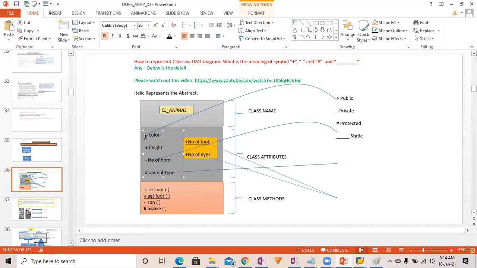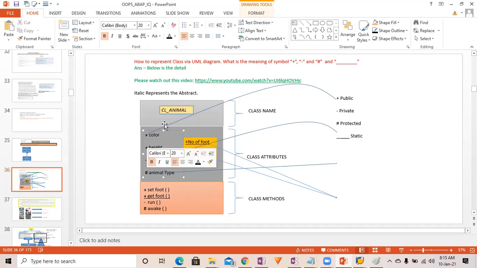The meaning of plus is public. P stands for plus and P stands for public, so that way we can remember. So plus stands for public, so color height is public, minus stands for private, and hash stands for protected.